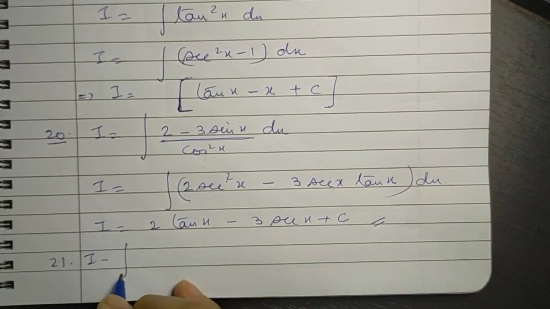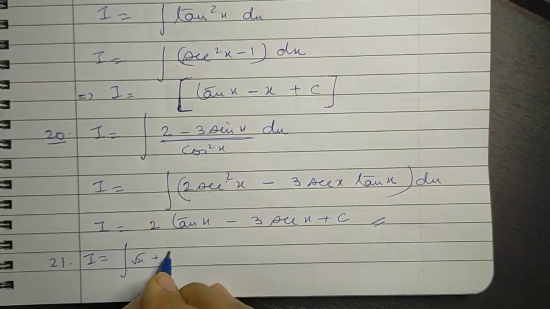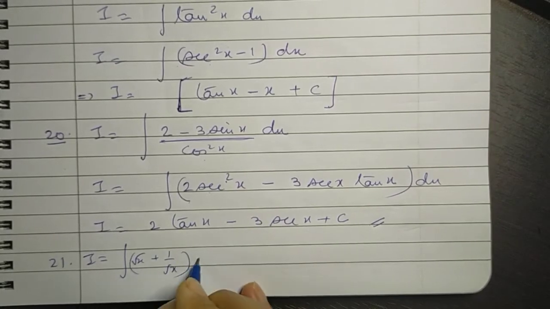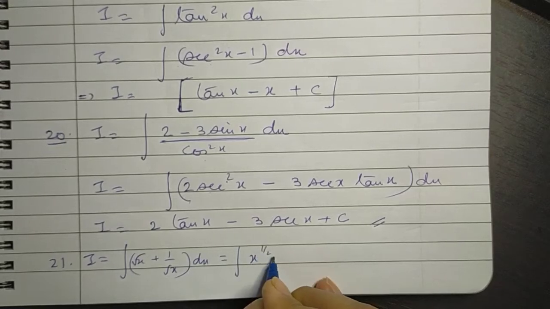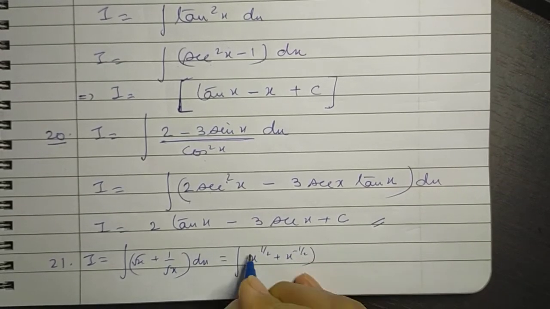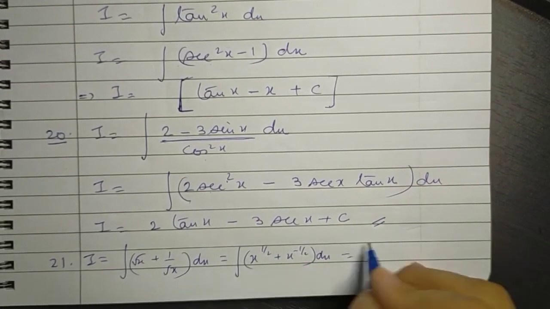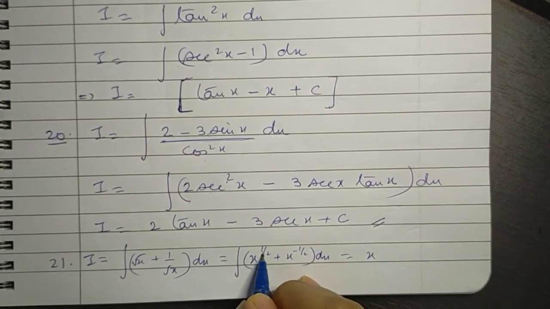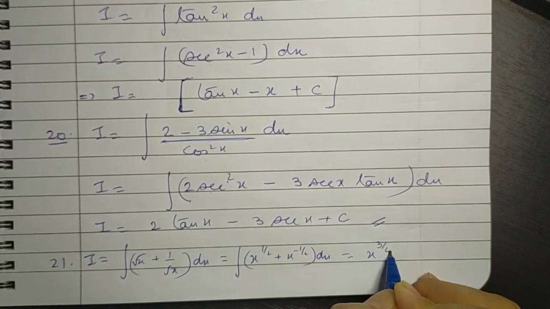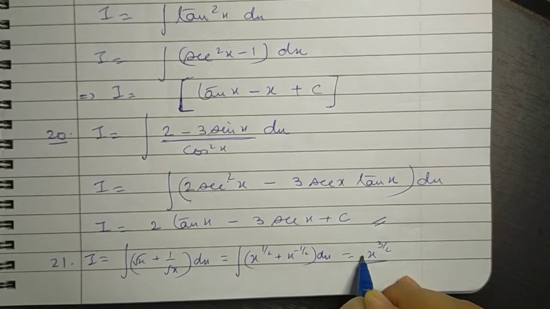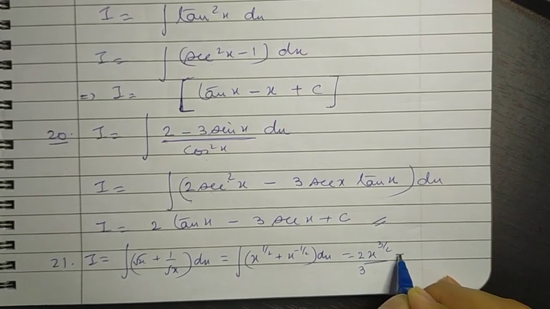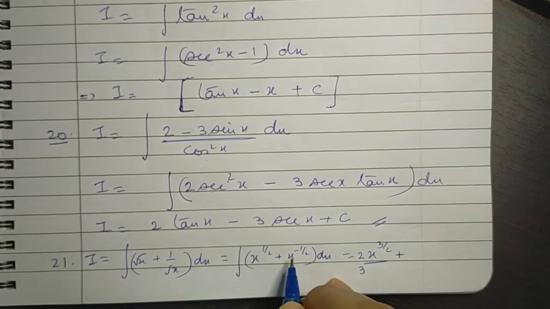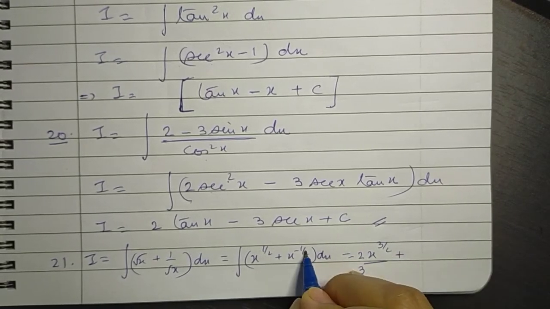It says the integral of (root x plus 1 upon root x) dx can be written as x raised to the power half plus x raised to the power minus half dx, and directly we write the answer: x raised to the power half plus 1, which is 3 by 2, upon 3 by 2, which can be written as 2 into 2 by 3, plus x raised to the power minus half plus 1, which is half.